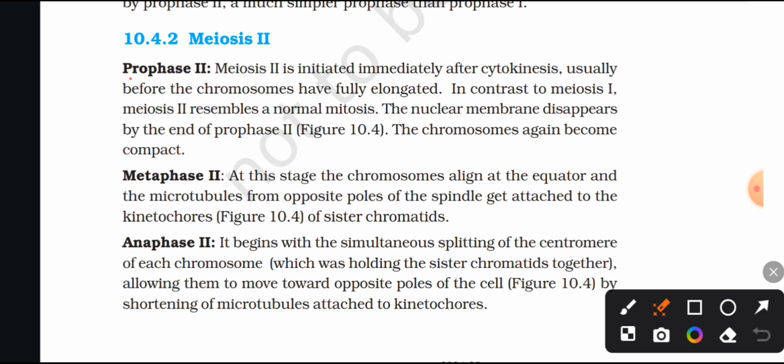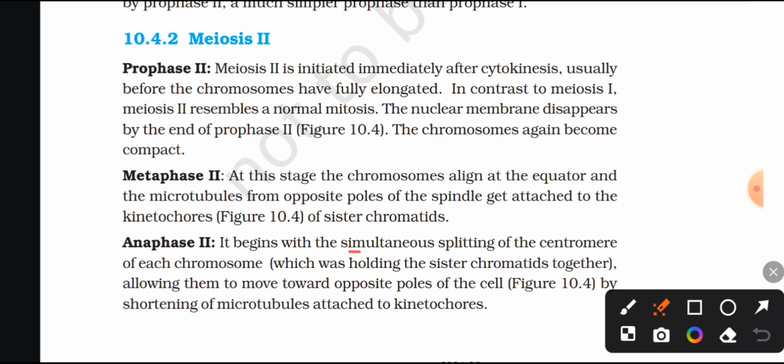Meiosis second. Prophase second. Meiosis second is initiated immediately after cytokinesis, usually before the chromosomes have fully elongated. In contrast to meiosis first, meiosis second resembles a normal mitosis. The nuclear membrane disappears by the end of prophase second. The chromosomes again become compact. Metaphase second. At this stage, the chromosomes align at the equator and the microtubules from opposite poles of the spindle get attached to the kinetochores of sister chromatids.